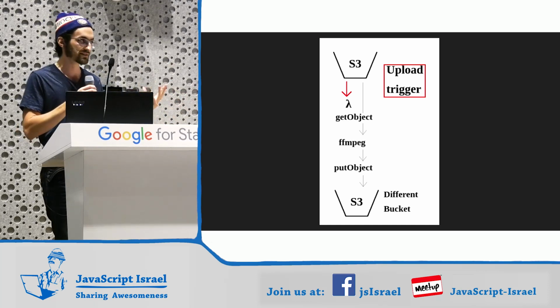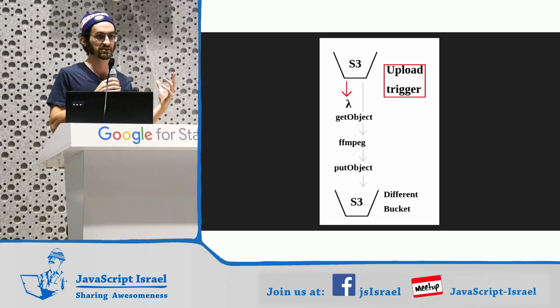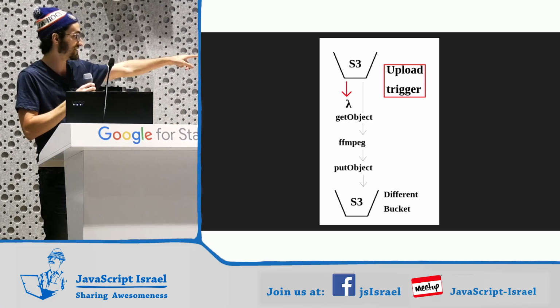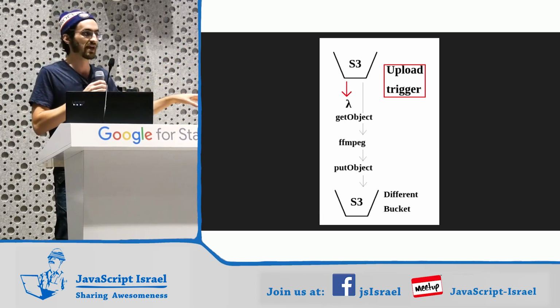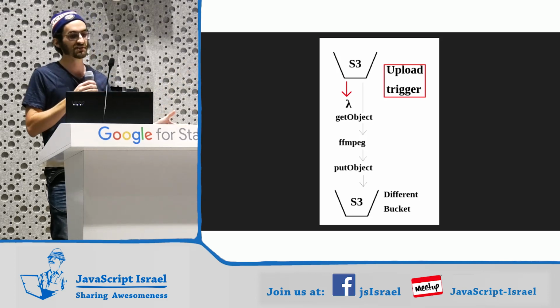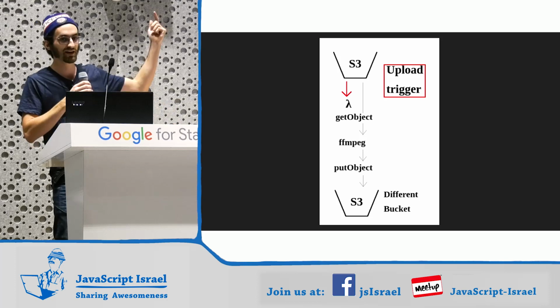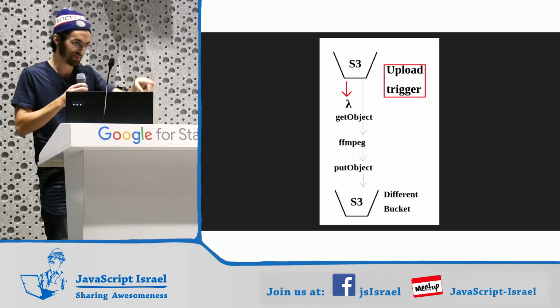Then we put object. That's how S3 in the AWS SDK says save the file back into an S3 bucket somewhere. And we have to put it in a different bucket or make something different about it. For instance, the trigger we can say only runs on MP4 files, or it has a certain prefix. But obviously, if you put the file back into the same bucket, it's pretty easy to make an infinite loop.